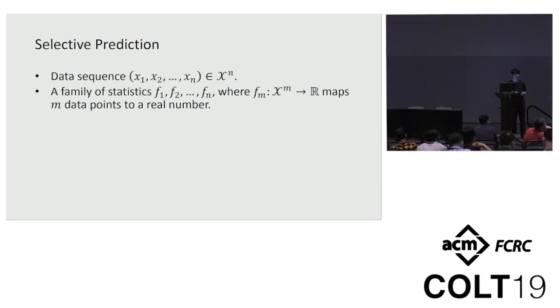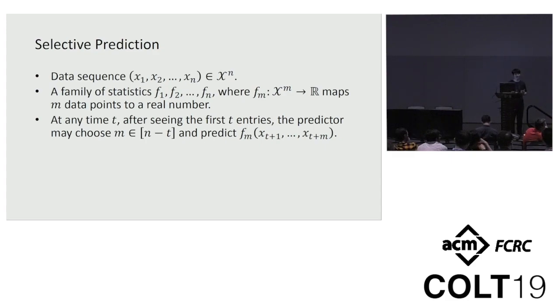More formally, we have the following model of selective prediction. Suppose we have an unknown data sequence of length n. Each data point x_t comes from a space X. And this prediction task also comes with a family of statistics where each function simply maps a few data points to a real number. And the prediction will proceed as follows.